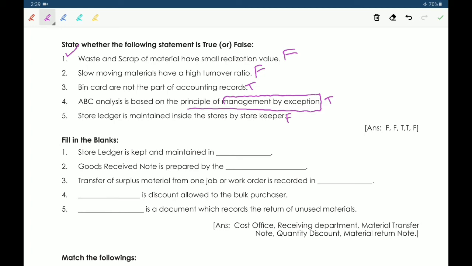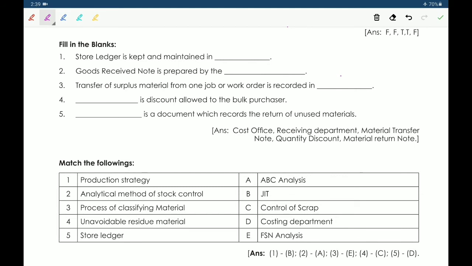Next, fill in the blanks. Stores ledger is kept and maintained in the cost office. Second one, goods received note is prepared by the receiving department. Next, third one, transfer of surplus material from one job or work order is recorded in material transfer note. Because it's a transfer of surplus material from one job or work order, it is recorded in material transfer note.